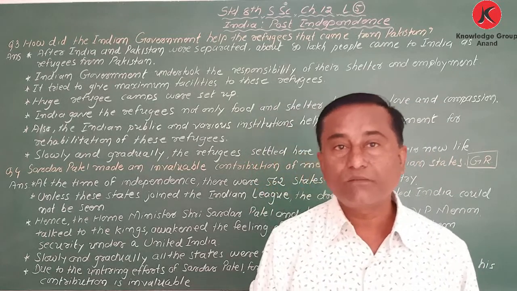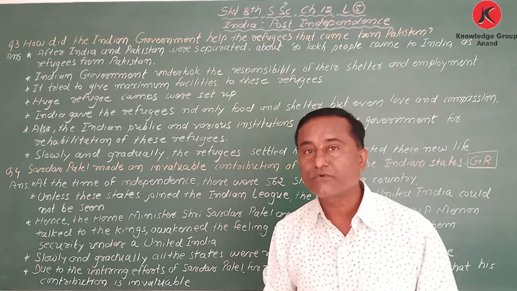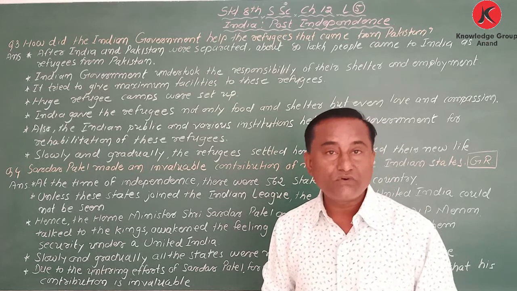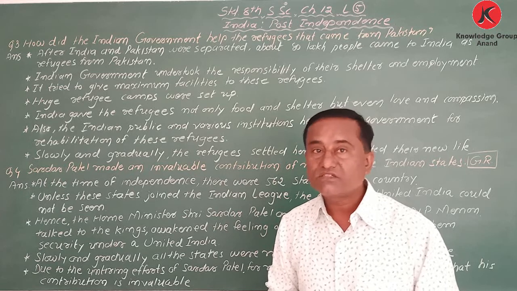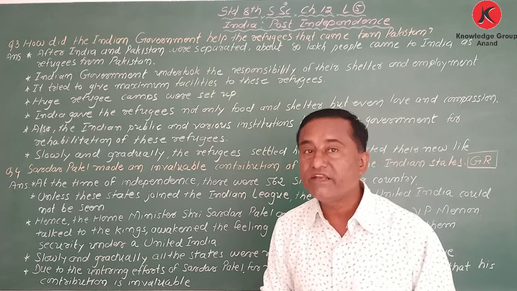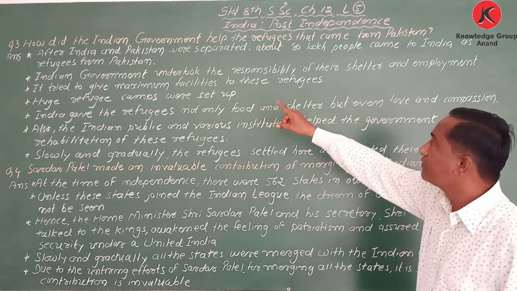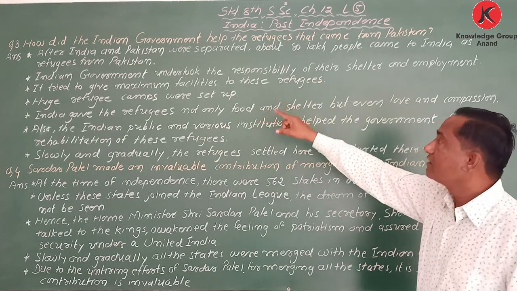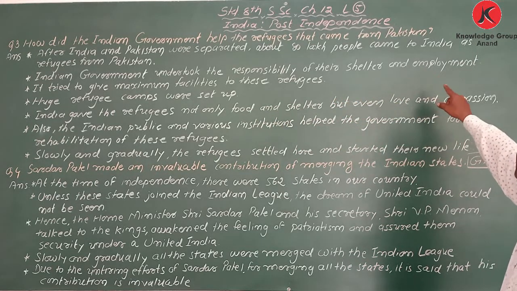80 lakh means a big number. Many people came as refugees from Pakistan to India. And my dear student, to provide food, shelter and security to this many people is very hard work, and still the Indian government did it. Second point, the Indian government undertook the responsibility of their shelter and employment.